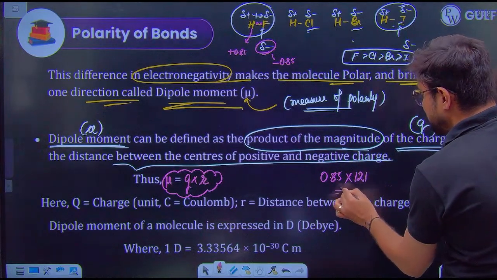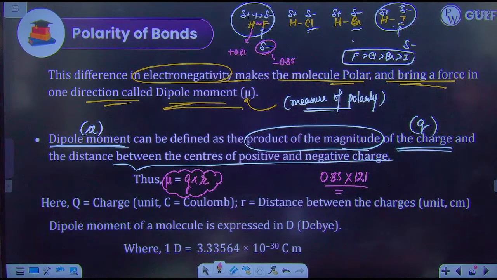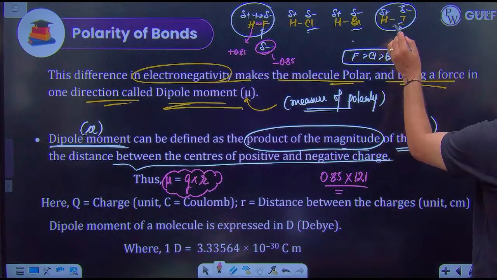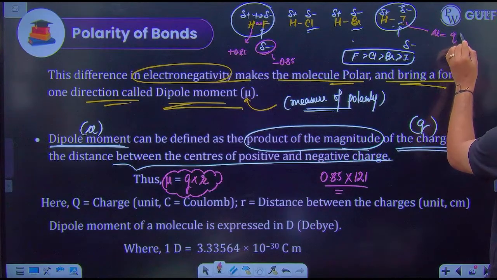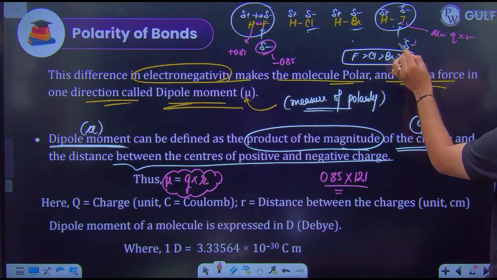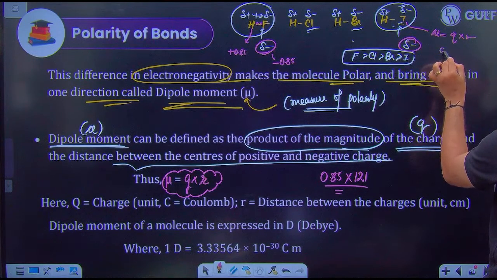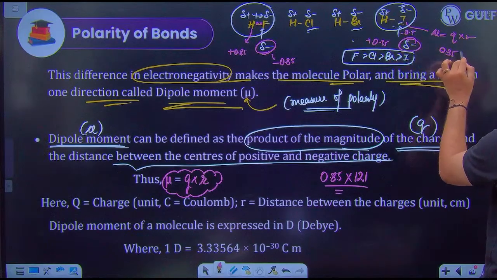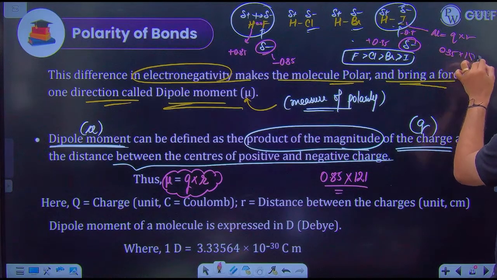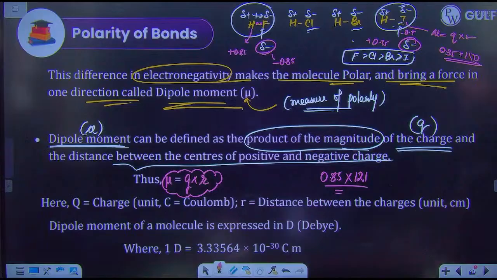So you just multiply that and you will get the value. But for hydrogen and iodine, maybe its mu value is Q into R, but for its delta negative, maybe it's 0.35 only. It's plus 0.35, it's minus 0.35, and R maybe it's 150. So when you just multiply, you will get the value of HI. Is it clear, guys?